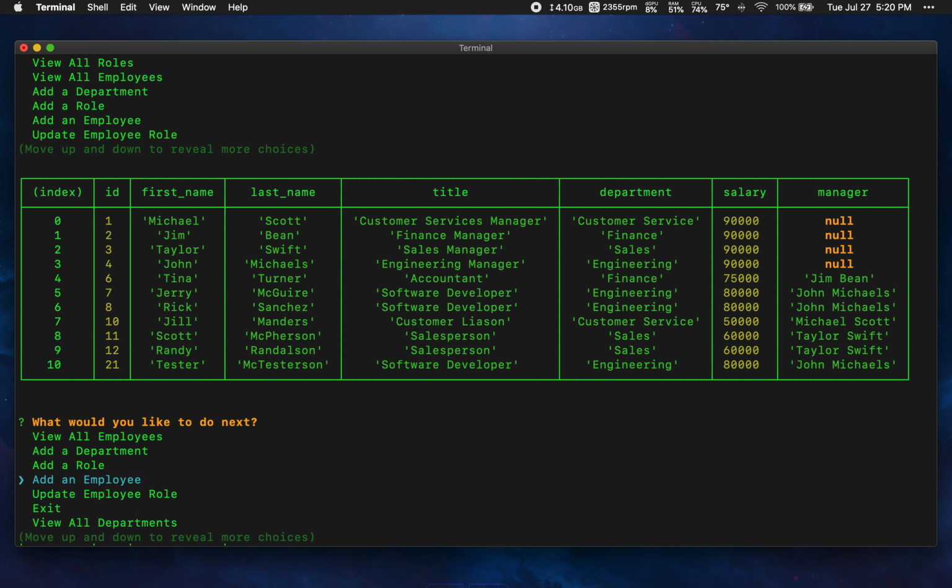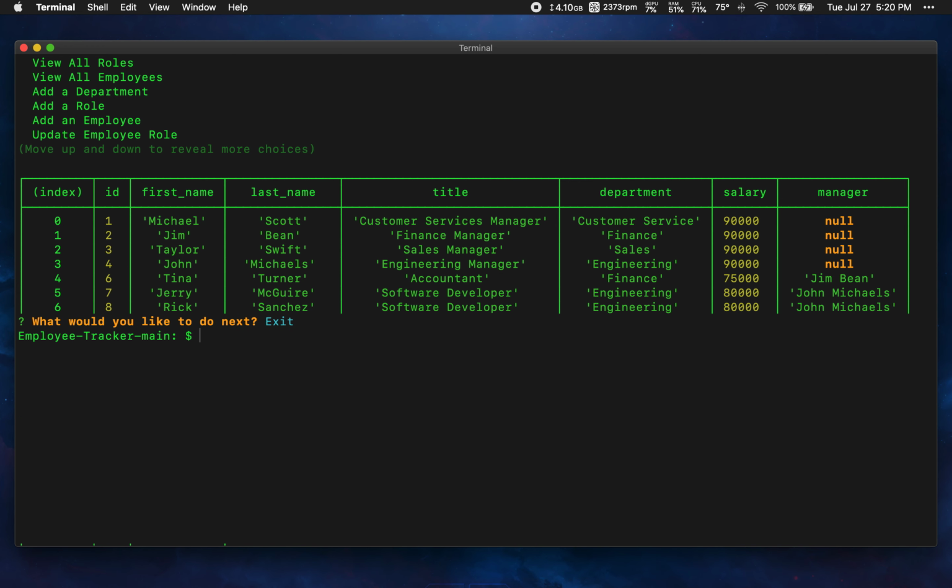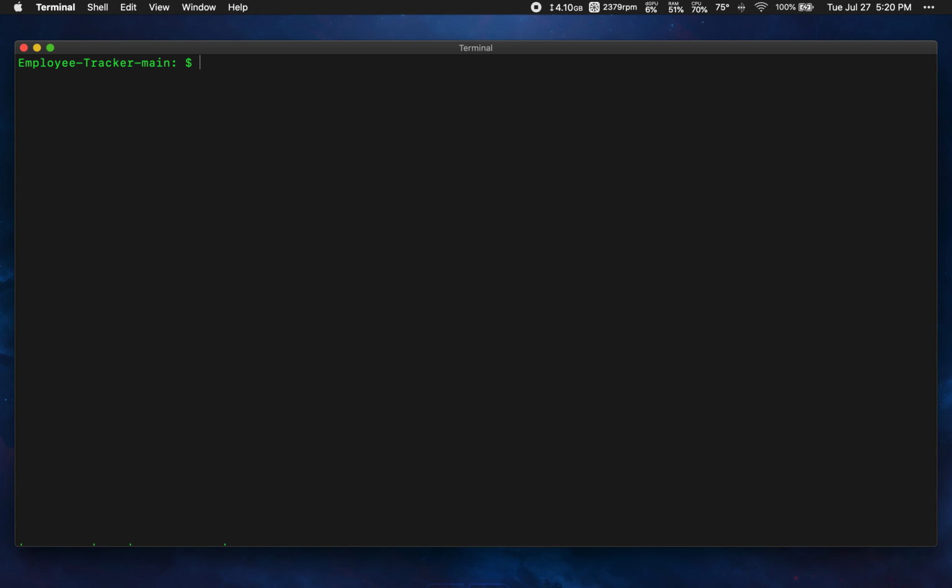So as you can see, we can view, we can update different things throughout the company. Say if you wanted to go and update an employee's role, like we wanted to change Randall Randallson's role, we could go ahead and do that right here. Lots of different options from within this command line application, accessed very simply using the up and down arrow keys as well as the enter. And when you're done, you can actually exit the application right here. Just go ahead and hit enter, and it will have you leave the application and you're back in the terminal.